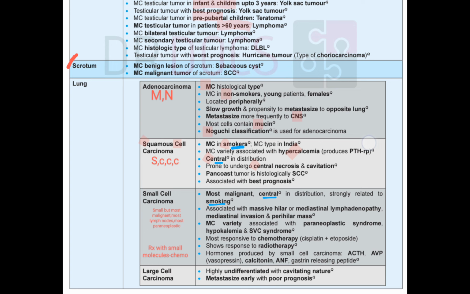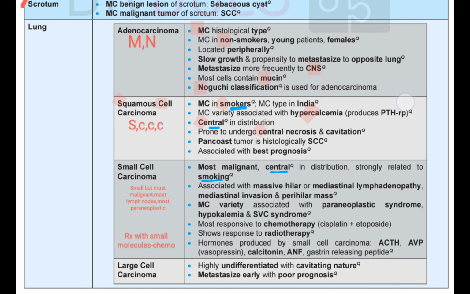Then we have small cell. Small cell also has smoking and central location. From S we have smoking, and from C we have central. It is the same in squamous and small cell. Then what we need to remember about small cell is small.